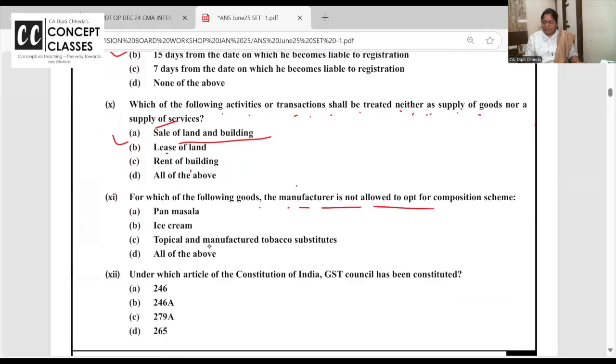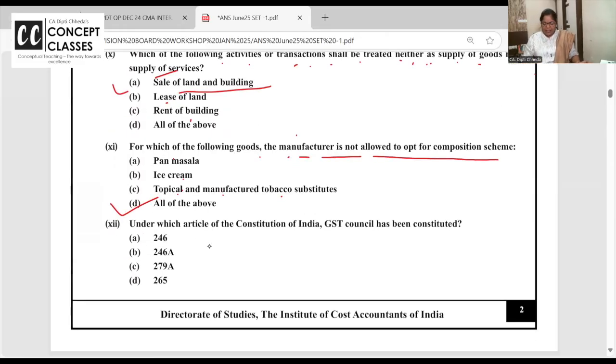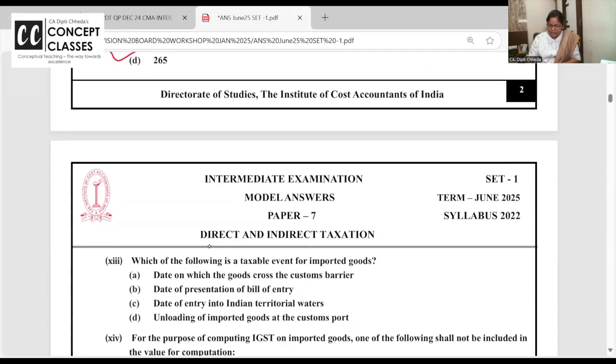Which of the following goods manufacturer is not allowed to go for composition? You remember? Pan masala, ice cream, edible oils, tiles, fly ash tiles and all. All of the above is the answer. They cannot go for composition. Easy. Which article of the Constitution of India GST Council has been constituted? It's Article 279. 246A is also important, wherein they gave the power to charge GST. But इसका आंसर council कैसे form हुआ? तो 279.